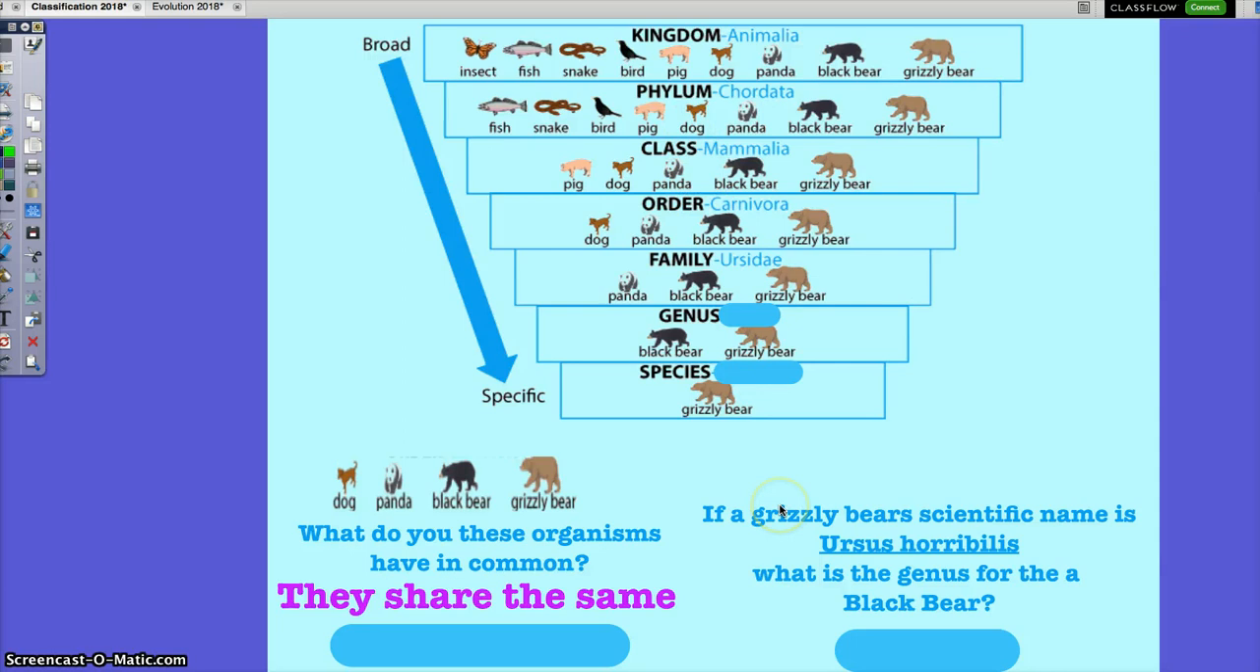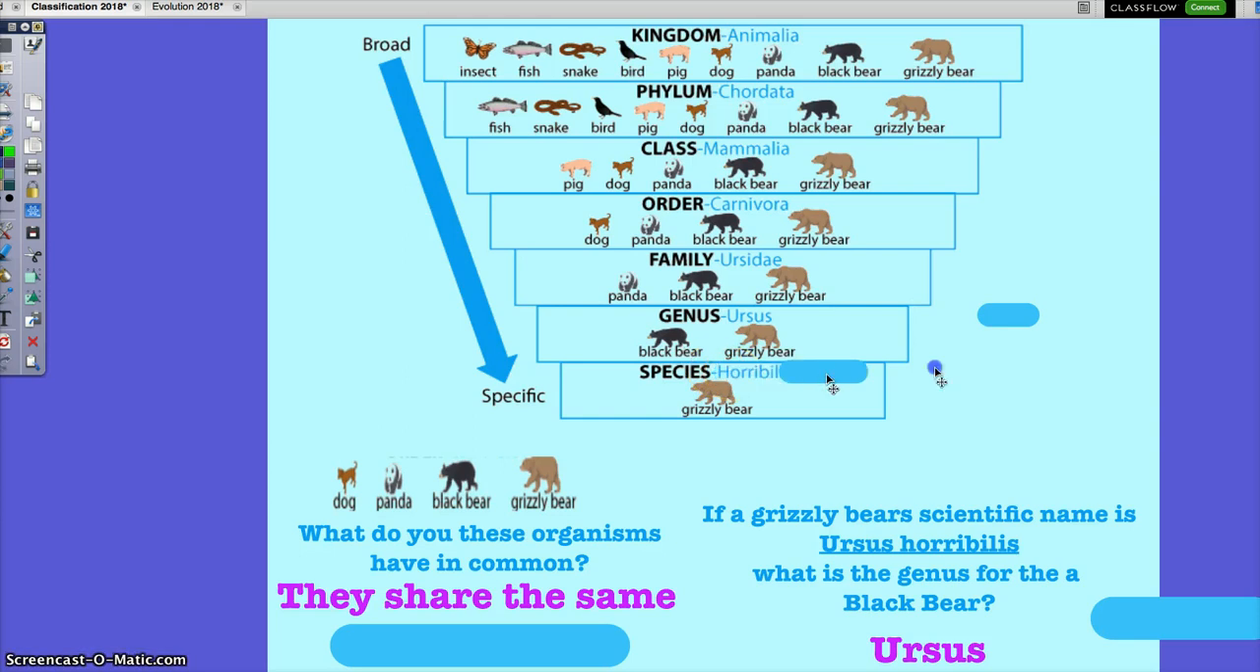Now here's another question. If a grizzly bear's scientific name is Ursus horribilis, what is the genus for the black bear? Raise your hand if you could tell me. What's the answer, Dylan? Ursus. How do you know that? Because it is the first name of the scientific name, and if the black bear and the grizzly bear are sharing their genus, they share the same genus name.